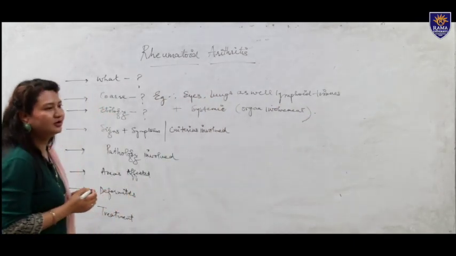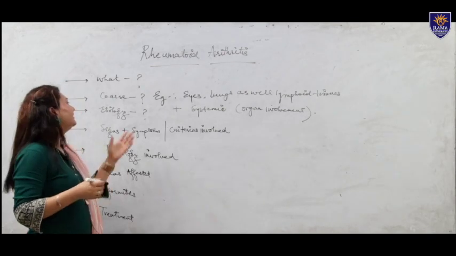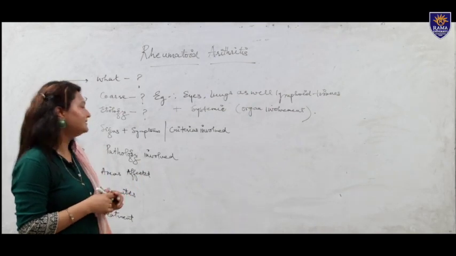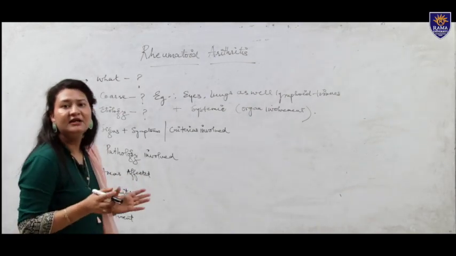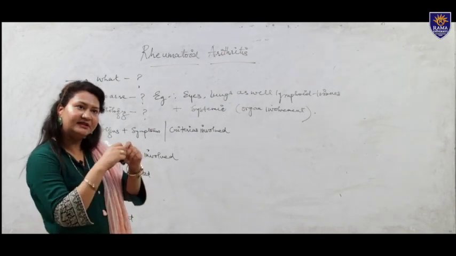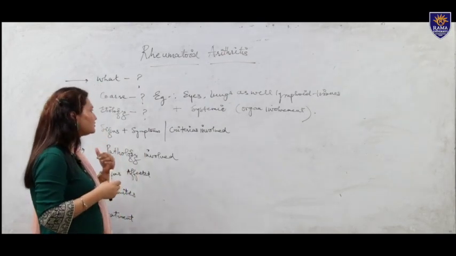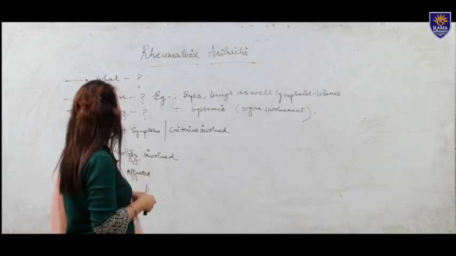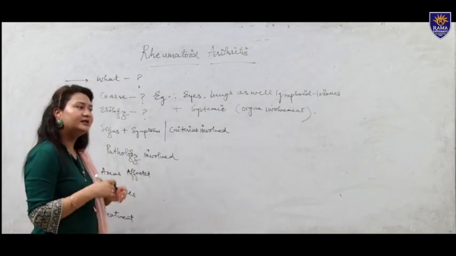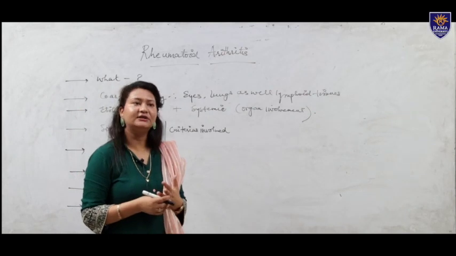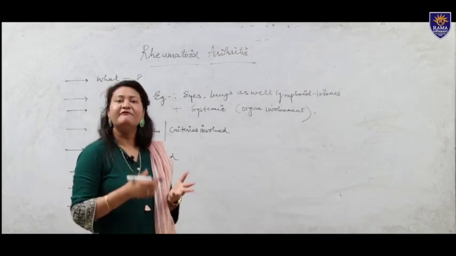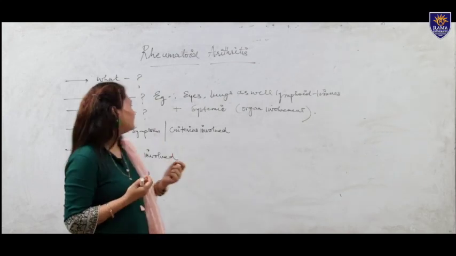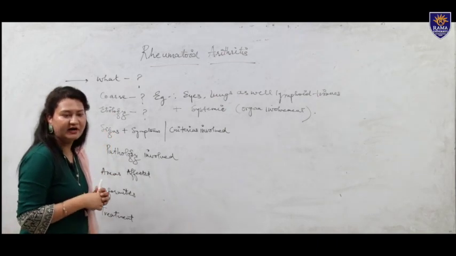Now, etiology. Basically, RA etiology is unknown. Precisely, there is inflammation which can be seen in the joints. The synovium gets thickened, and we can see through our eyes that some sort of swelling is persisting inside the joints. We do not know the actual cause of rheumatoid arthritis, but inflammation can be seen, which is almost due to synovial thickening, thickening of the sheath. That demonstrates the etiology of RA, which is unknown.